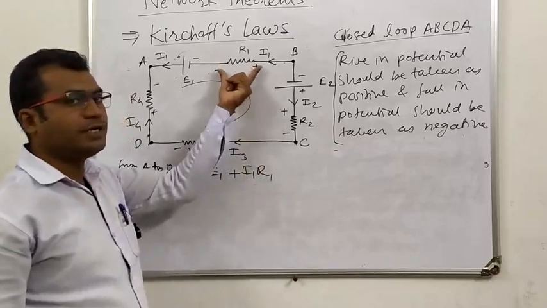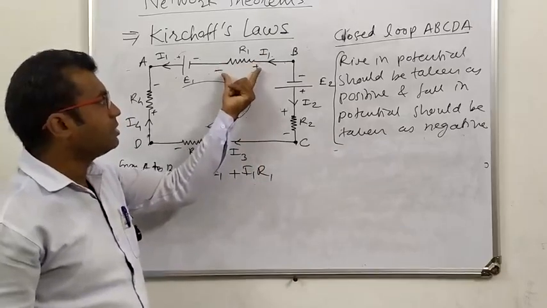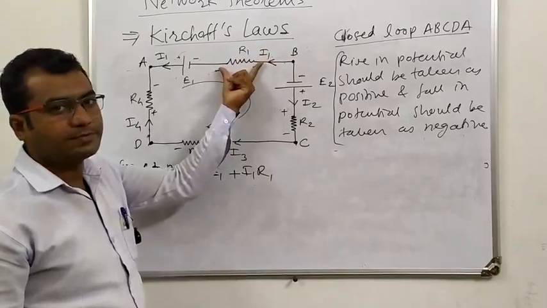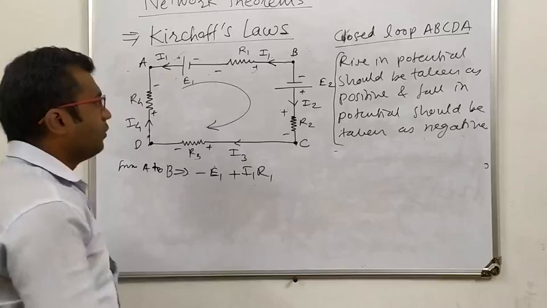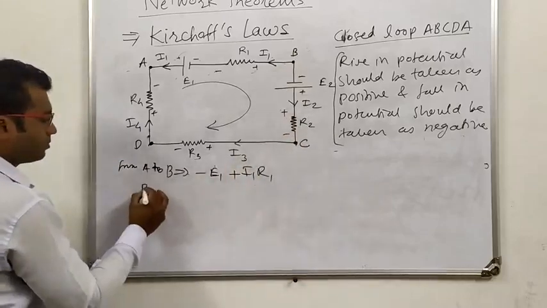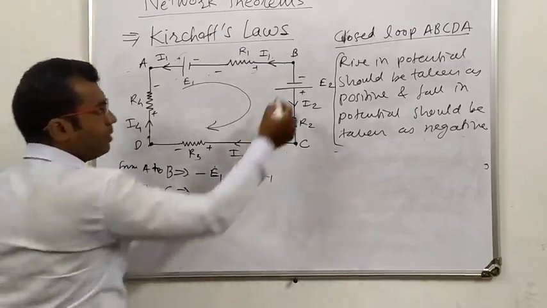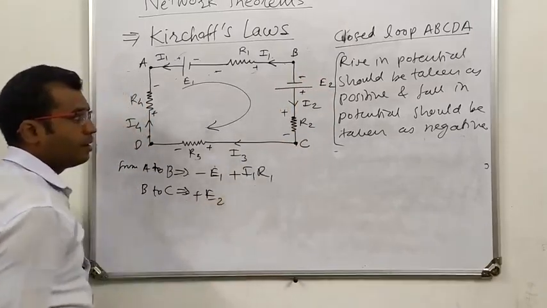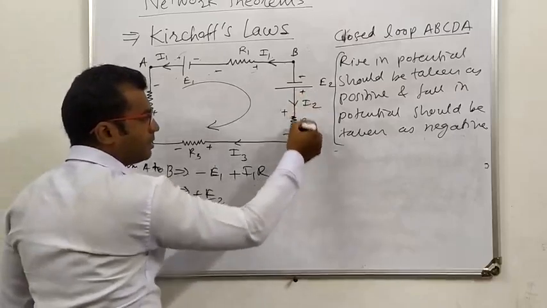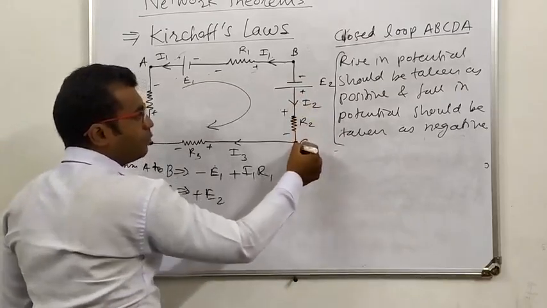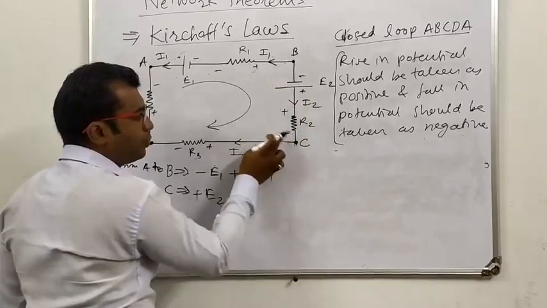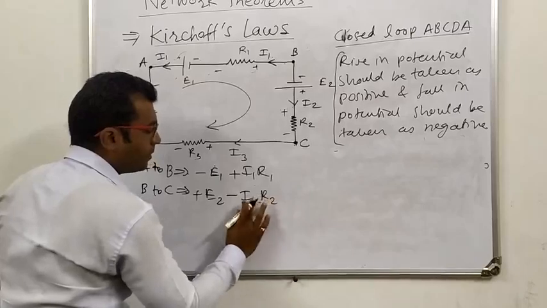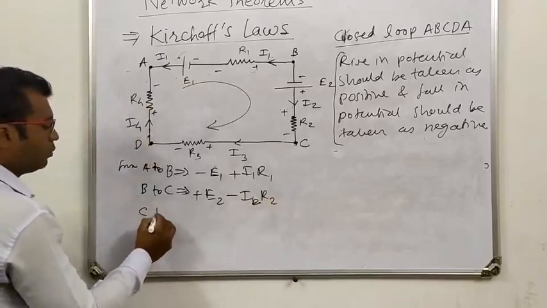Therefore, the voltage drop across this resistance is the product of resistance and the current flowing through that resistance, that is I into R. Now we will move from B to C. From B to C, there is rising potential, it means that E2 must be positive, and there is a falling potential because we are moving from positive to negative. That is minus I2 into R2.